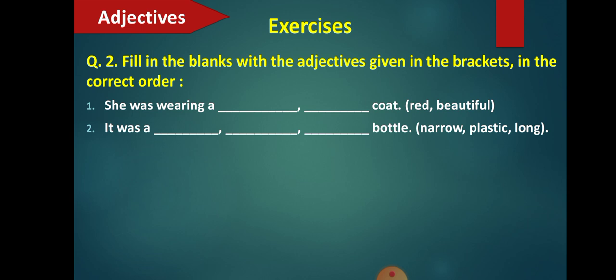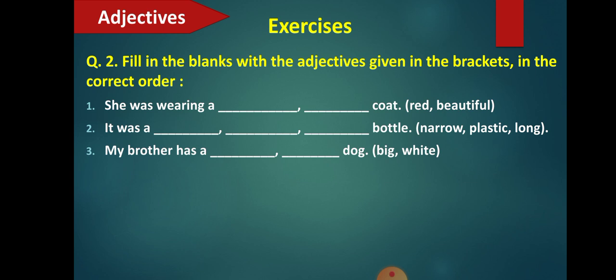Okay, next one. My brother has a dash dog. So here big is the size and white is the color. So how will you write this? My brother has a big white dog. Big tells you the size, and size is followed by color. White is the color. So, my brother has a big white dog, you will say.